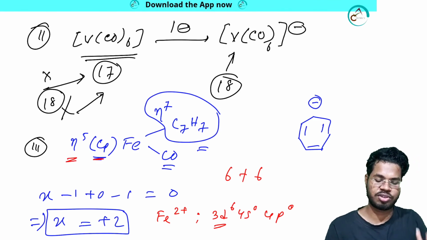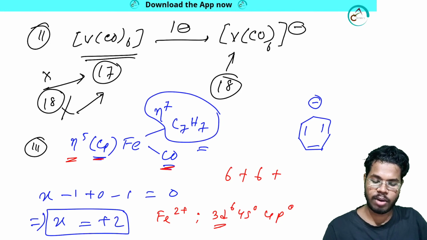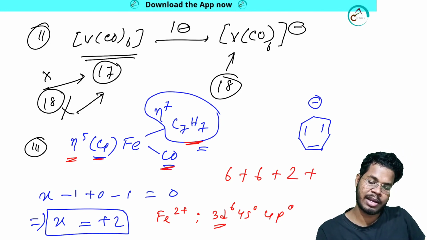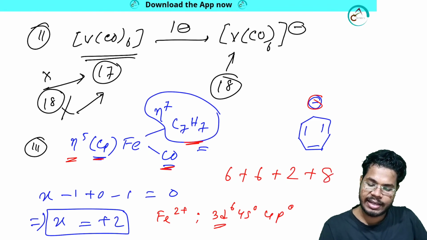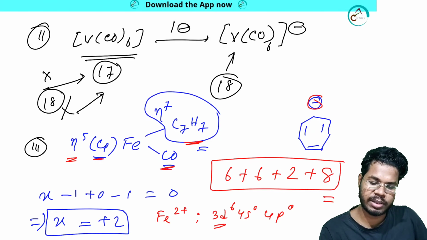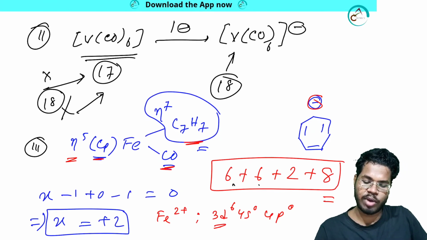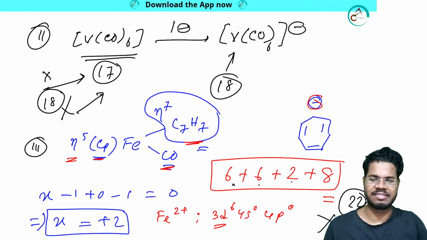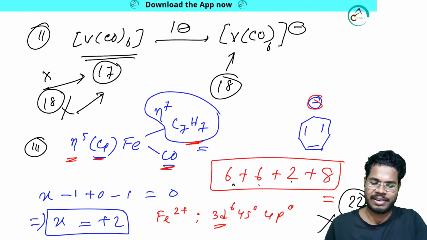According to the oxidation state method, from carbonyl it will be 2, from here it will donate 7, and for this negative, 8 electrons. How many electrons will there be? There will be a total of 6, 6, 12, 14 and 8, 22. Not stable. The system is not stable.